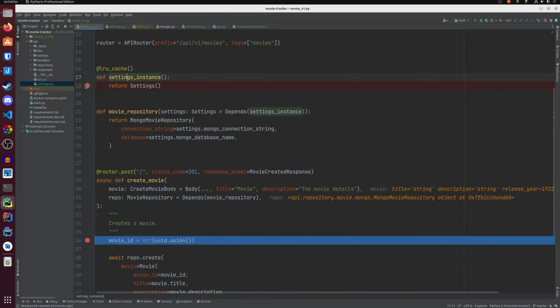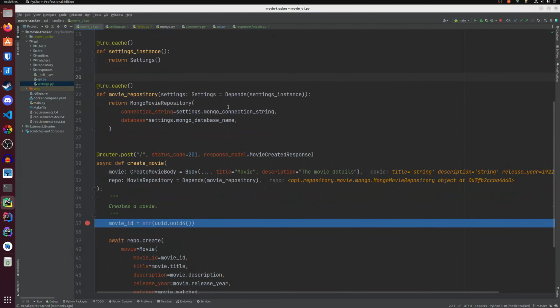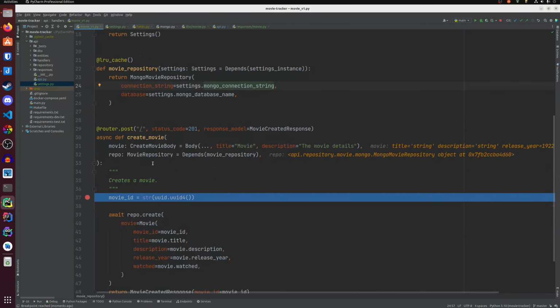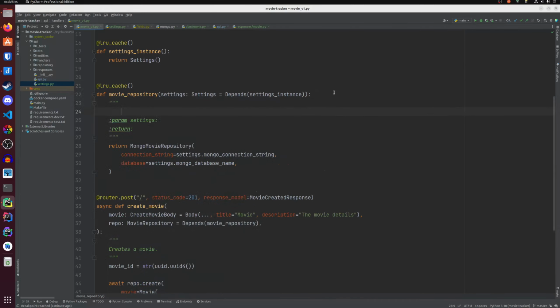And we can also use the least recently used cache in order to cache the movie repository, because we want the database to be a singleton. We don't want to open a new database connection every time we call this endpoint. Okay, looks good. One more thing, I want to add some comments here.